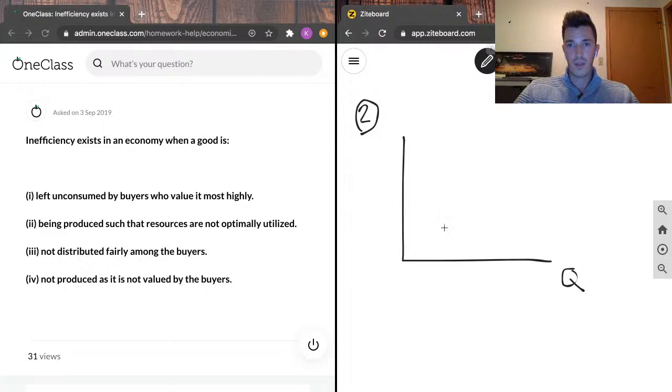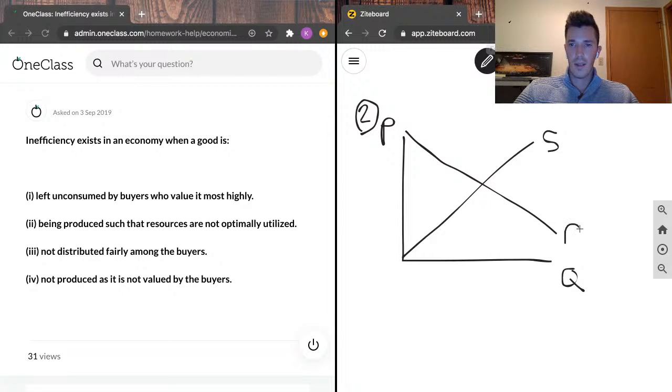and of course we can draw quantity on the x-axis and the price on the y-axis. Supply sloping upwards and demand sloping downwards. The economy will be efficient when it is produced at this point here, when it's in equilibrium and supply equals demand. We'll call this P star, and we'll call this Q star.